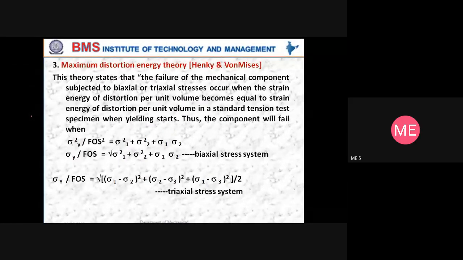According to distortion energy theory, it is sigma y by FOS is equal to square root of sigma 1 square plus sigma 2 square plus sigma 1 sigma 2. That is for biaxial stress system. For a triaxial stress system, it is basically three-dimensional stress system. So we will have sigma y by FOS is equal to under root sigma 1 minus sigma 2 square plus sigma 2 minus sigma 3 square plus sigma 1 minus sigma 3 square divided by 2.